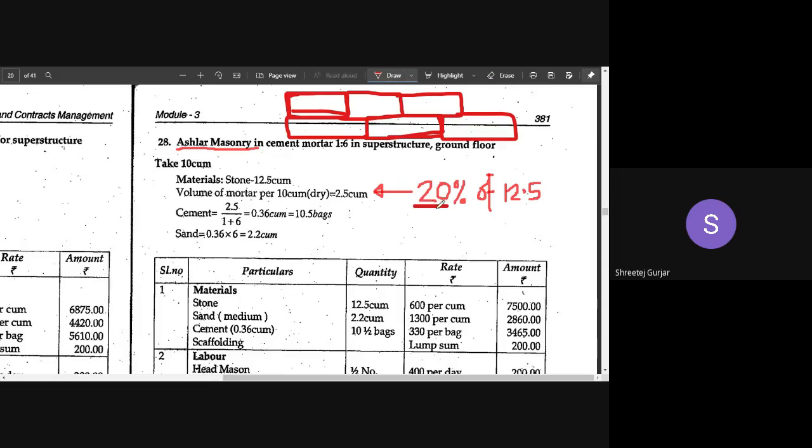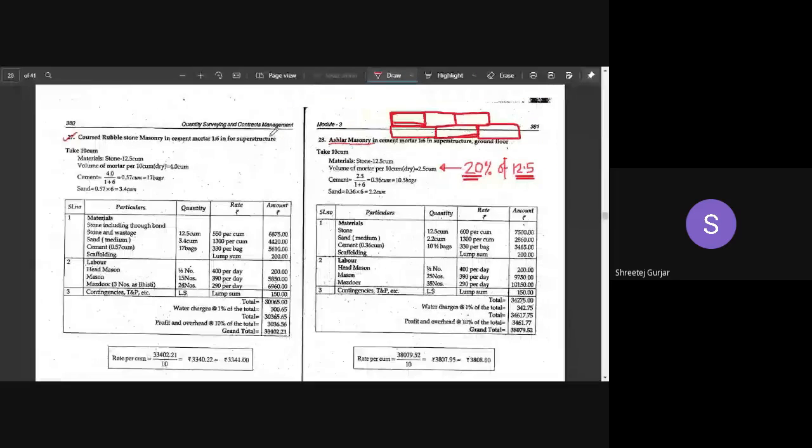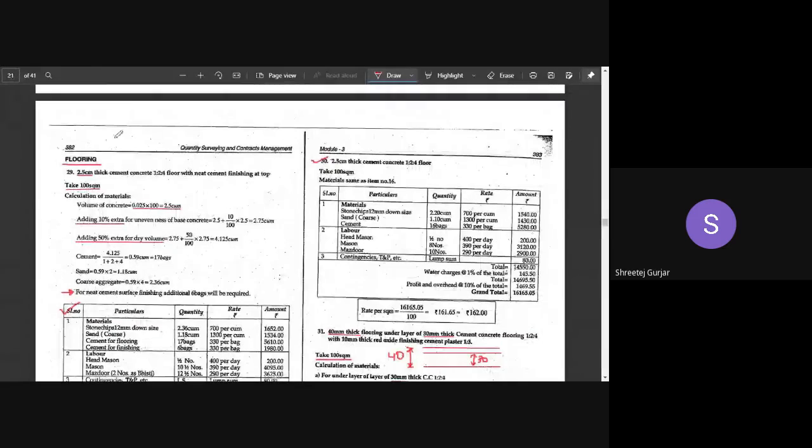So we can take 20% of the volume of work. That is the only change required in this particular masonry. Remember, in random rubble we take 35% of the volume as mortar volume, in coarse rubble we take 30%, and in ashlar masonry we take 20% of the volume of work as the volume of mortar required. So this is what we have looked into for brickwork.